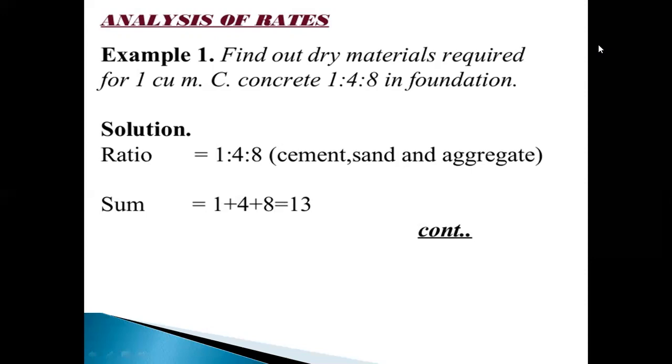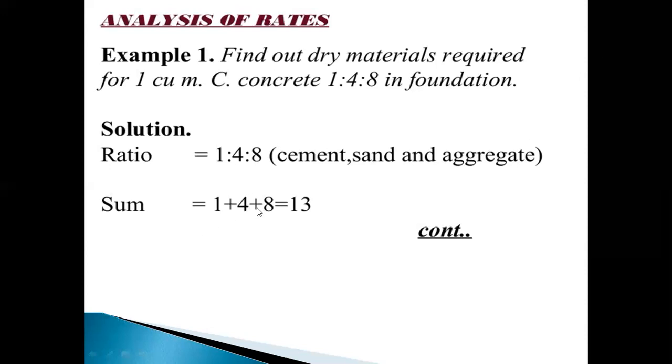Solution. First, the mix proportion is 1:4:8. It is the ratio of the mix proportion: 1 is cement, 4 is sand, and 8 is aggregate. The sum is 1 plus 4 plus 8 equal to 13.